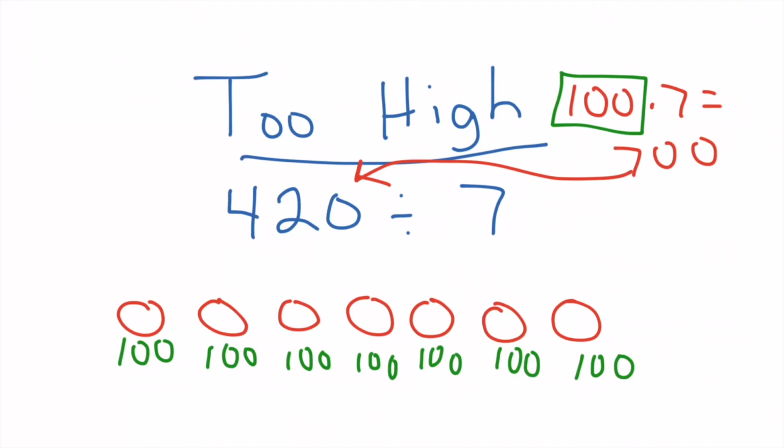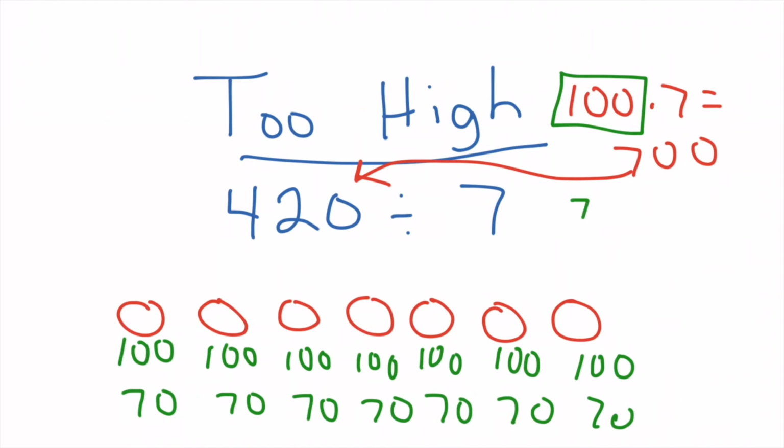If I wanted to try something slightly smaller, let's say for instance I wanted to try to put 70 in each. 70, 70, 70, 70, 70, 70. Again, that would be 70 times 7, which is like taking 7 times 7, which gives me 49, and then adding a 0 at the end, so that'd be 490.